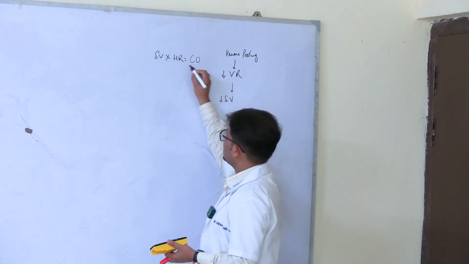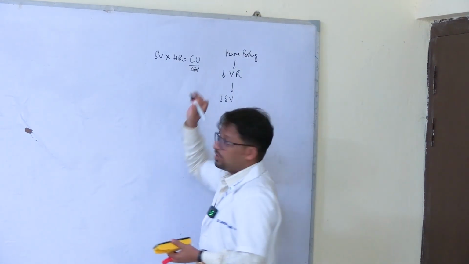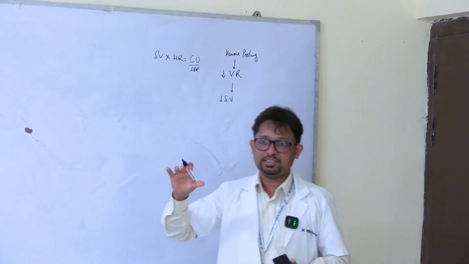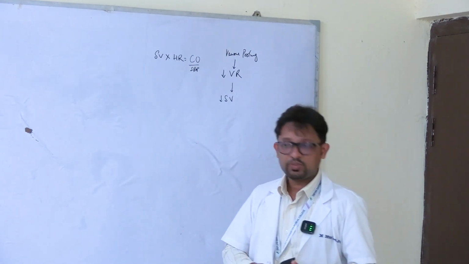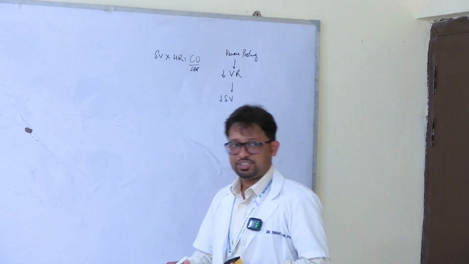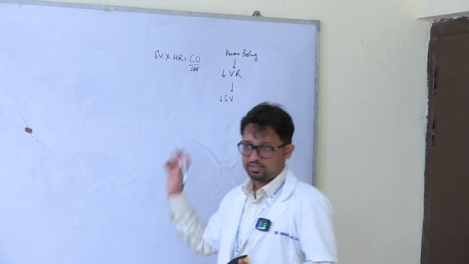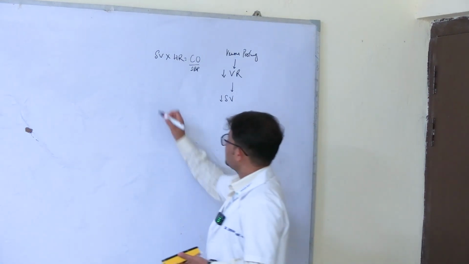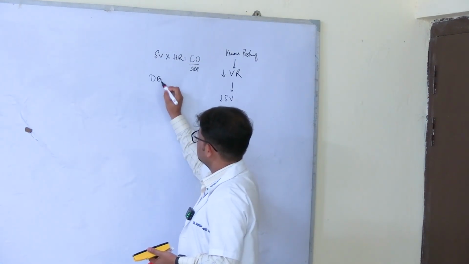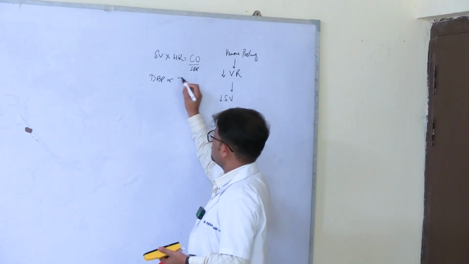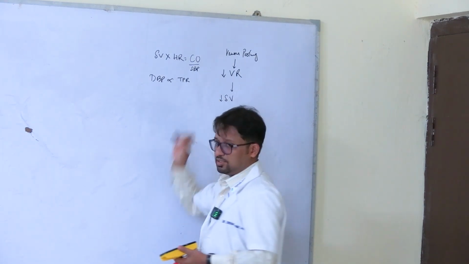Systolic. This is a basic concept. Systolic blood pressure is determined by the cardiac output. All factors which influence cardiac output will influence systolic blood pressure. Diastolic blood pressure is determined by total peripheral resistance. What does this mean?